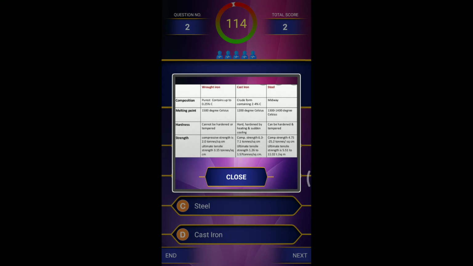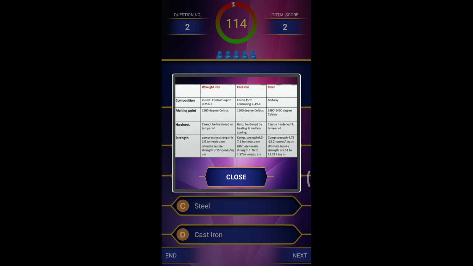Coming to hardness, wrought iron cannot be hardened or tempered. Cast iron can be hardened by heating and sudden cooling. Steels can be hardened and tempered. Coming to the properties, the compressive strength of wrought iron is 2 tons per square centimeter, and the ultimate tensile strength is 3.15 tons per square centimeter, and the remaining will be on the slide.